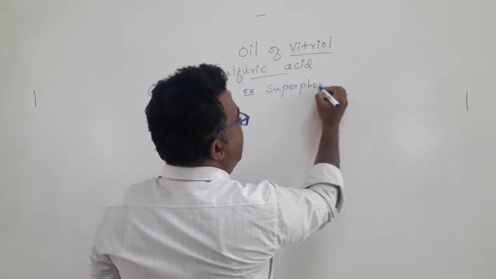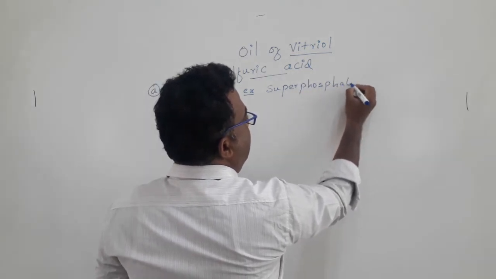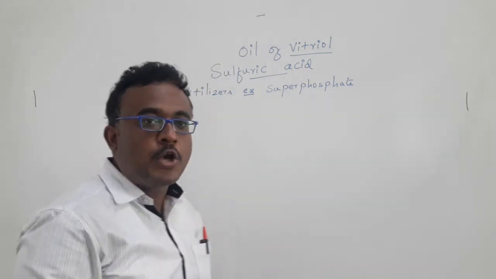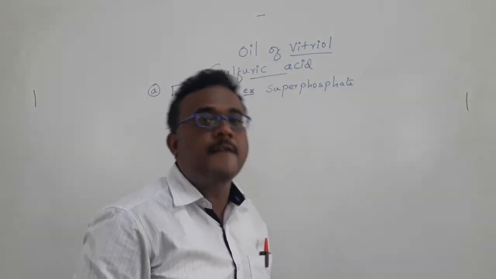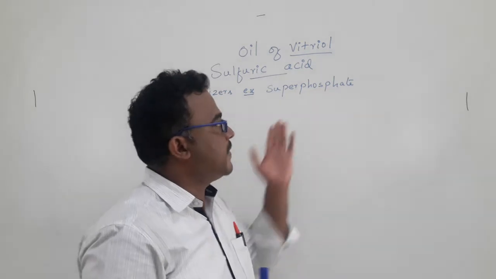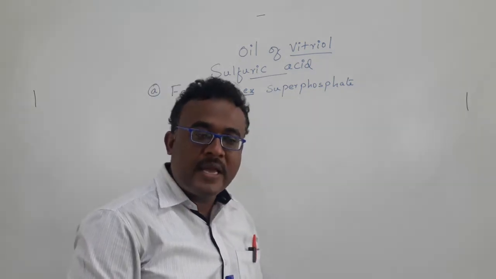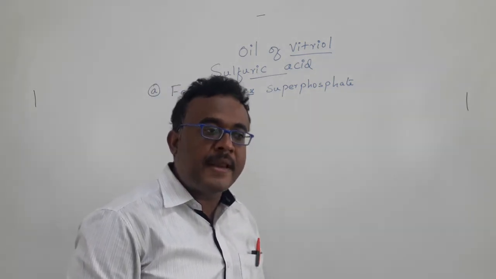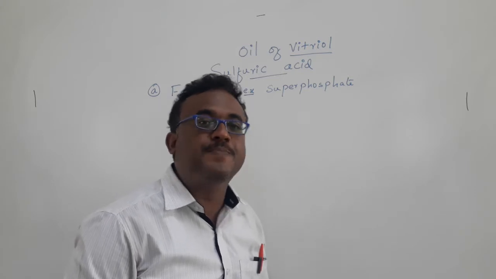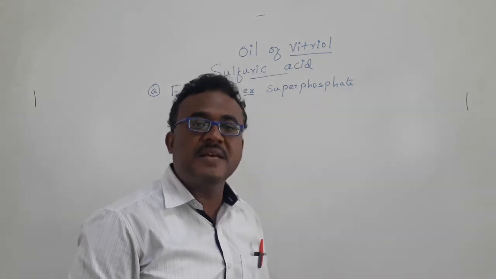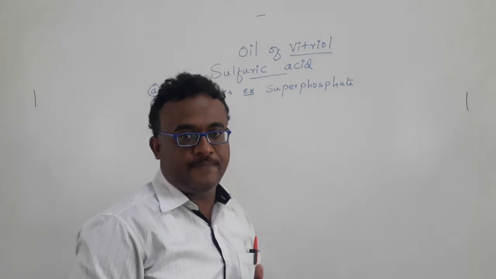If we have to synthesize superphosphate, we need sulfuric acid. Superphosphate is the combination of calcium primary phosphate and gypsum. Gypsum is calcium sulfate dihydrate.